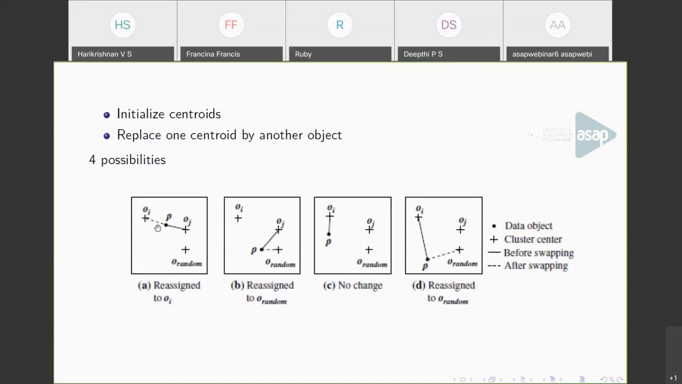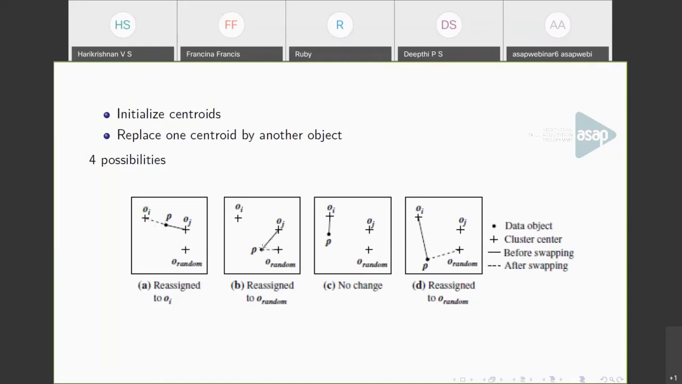So this is the first case. We assigned P to OJ at first and picked another point. We found that the distance is minimum to OI than to O random. So we reassign it to OI. This is the first case.